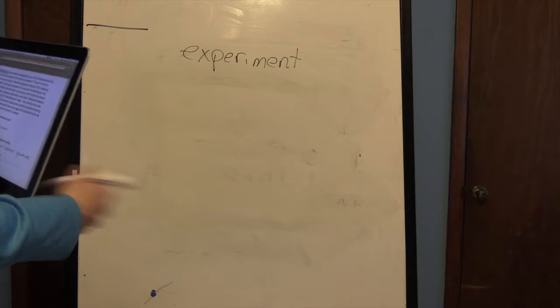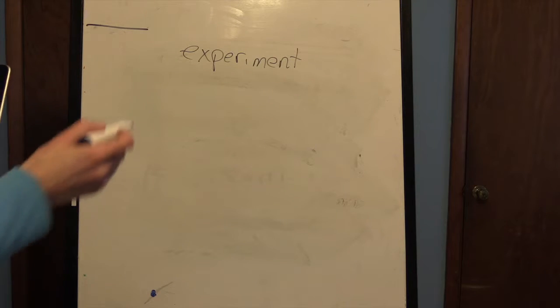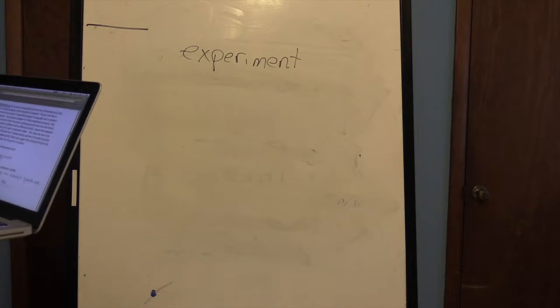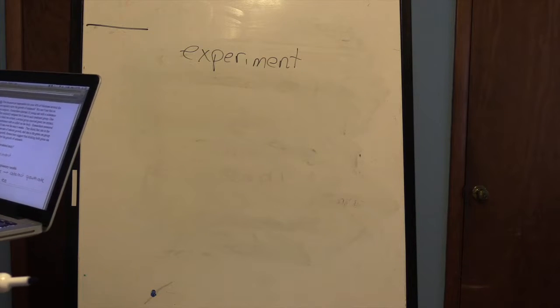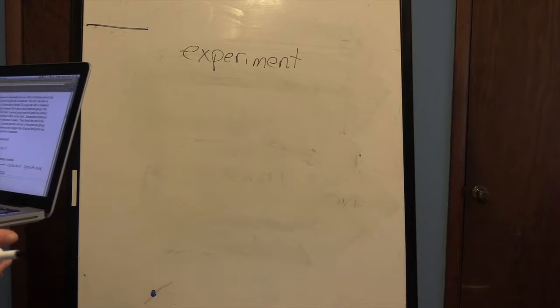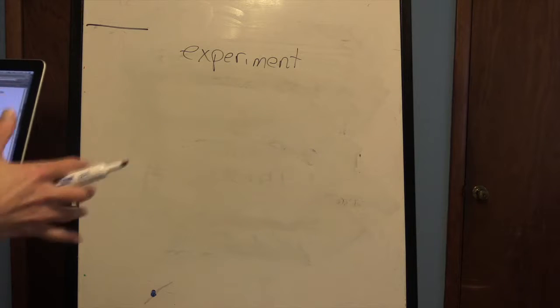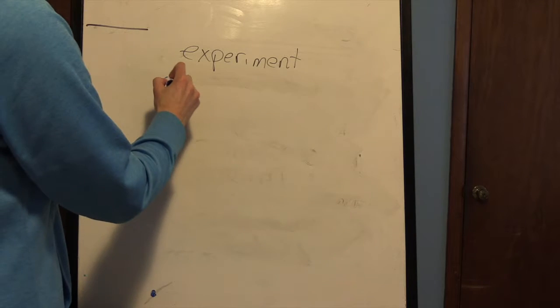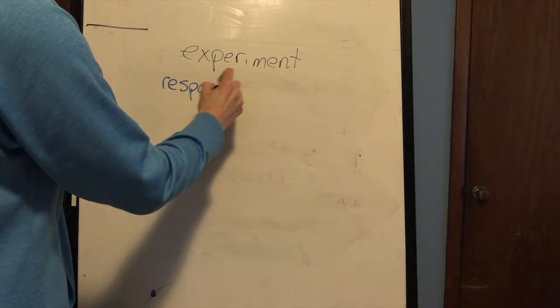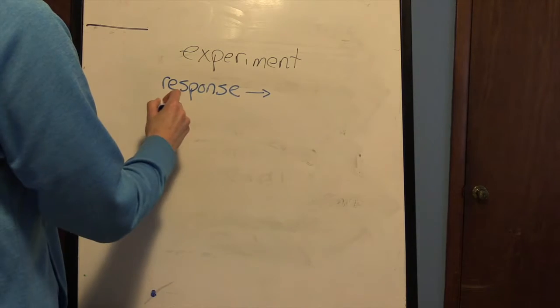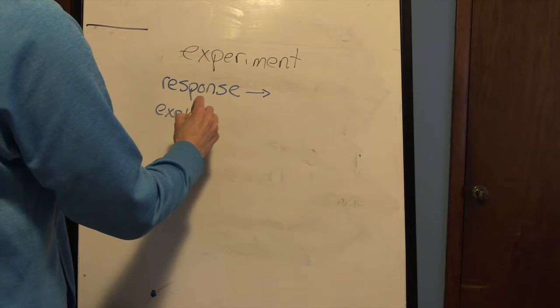Identify response variable and explanatory variable. Again, vocabulary is really important on this test. So you have to know all the sampling methods. But you also have to know these variables. So what's a response variable? Okay, and what's the explanatory?